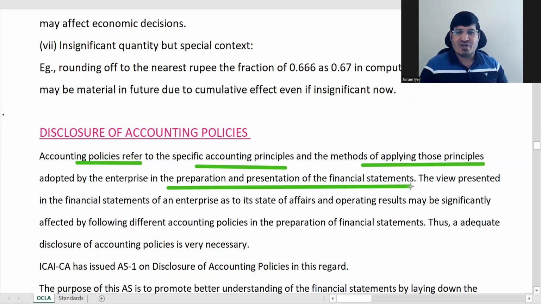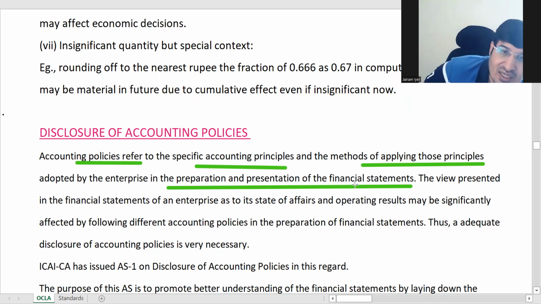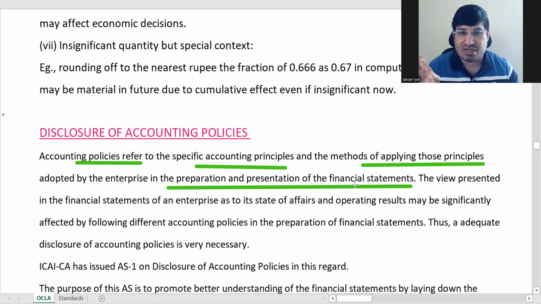So accounting policies in short is what? Some specific accounting principles, and how to apply them: which principle to apply while preparing and presenting financial statements. पहला एक है कि कौन सा accounting principles आप select करो. What are the specific accounting principles? वो मालूम होना चाहिए आपको. You should know that. And secondly, which principle to select in which case. ठीक है, and what is your ultimate objective? Preparation and presentation of financial statements so that it represents a true and fair view.